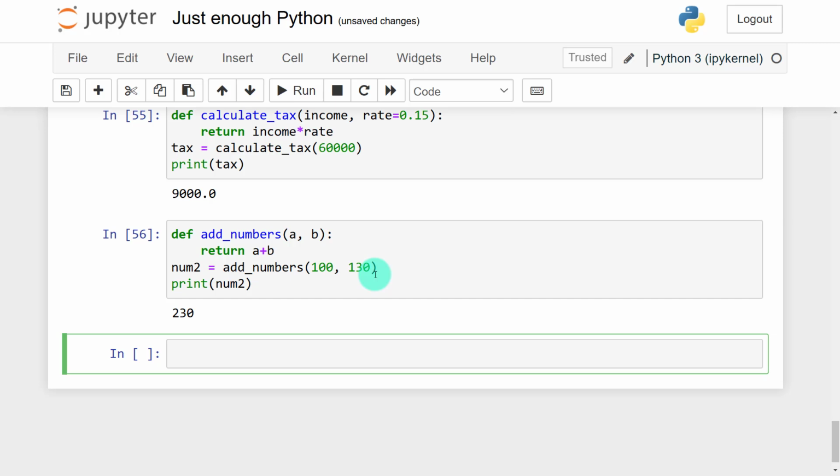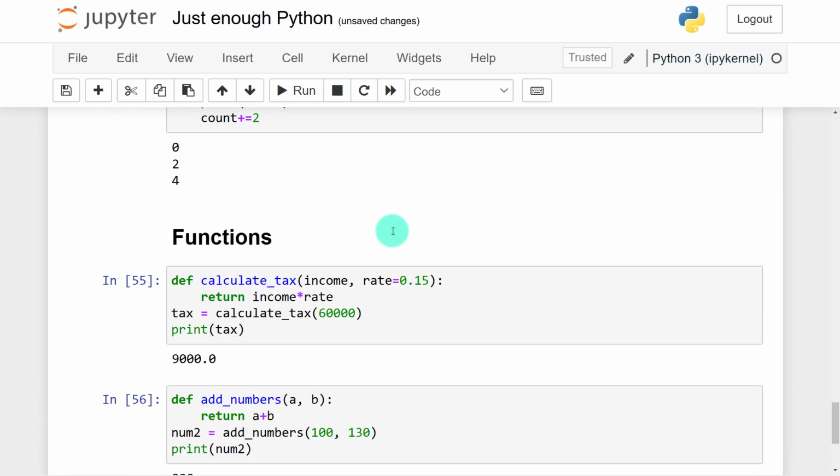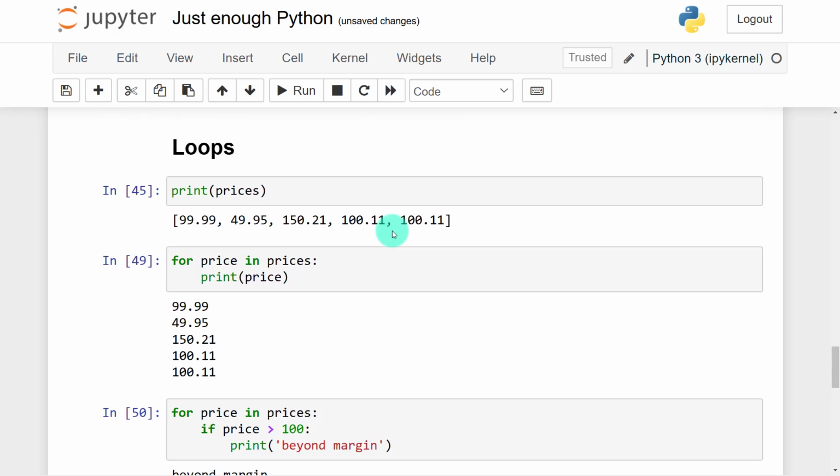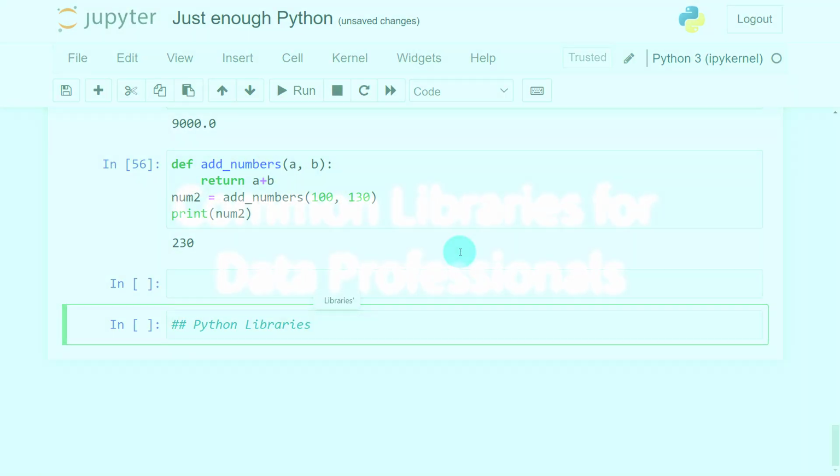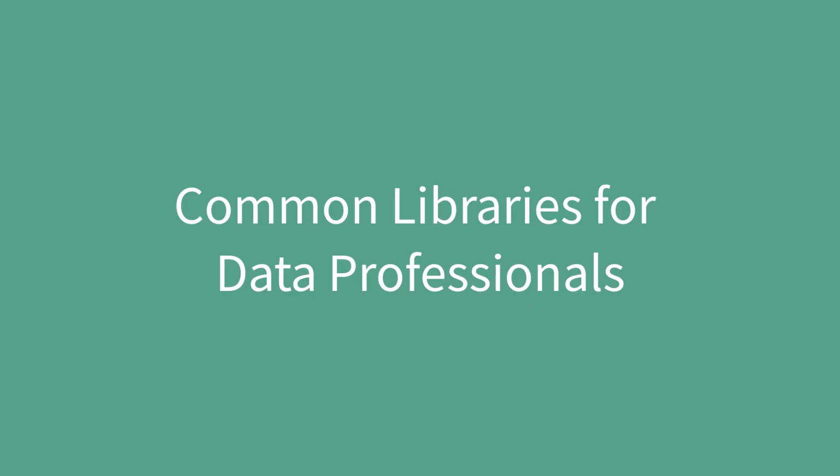For example, we can create functions to clean text data, remove punctuations, remove duplicates, and so on. So that is where functions can be applied. Now, this is just enough for you to understand how things work, and now you can start following any tutorial that teaches you how to either clean data or analyze data with Python. So now we are going to look at the Python libraries.